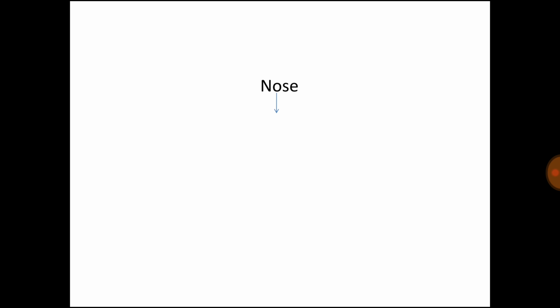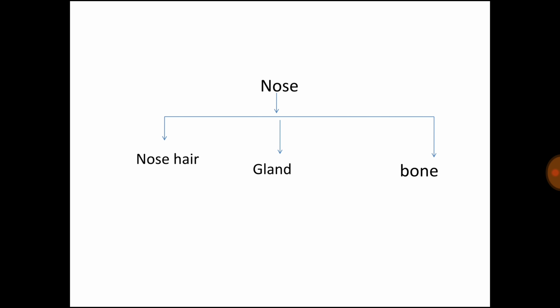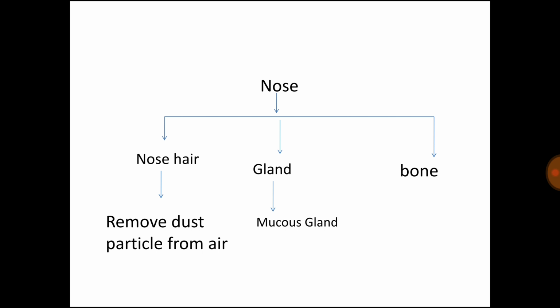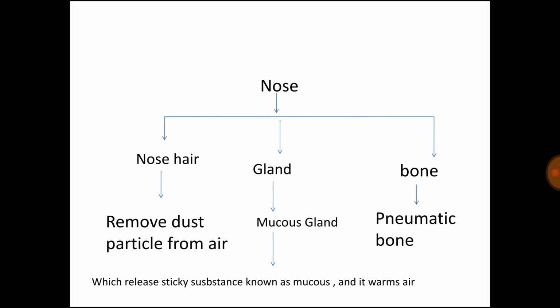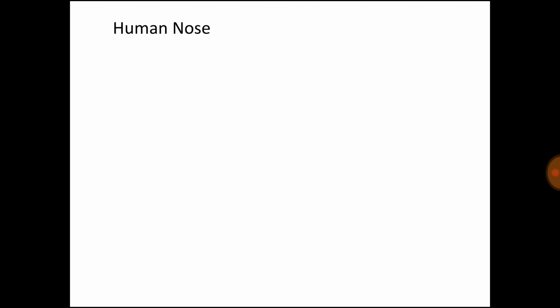First, I'm talking about the nose and its histology. The nose involves nose hair, nose glands, and the nose bone. Nose hair removes dust particles from the air, and the nose gland, named the mucus gland, releases a sticky substance known as mucus, and it warms the air. The bone present in the nose is the pneumatic bone.